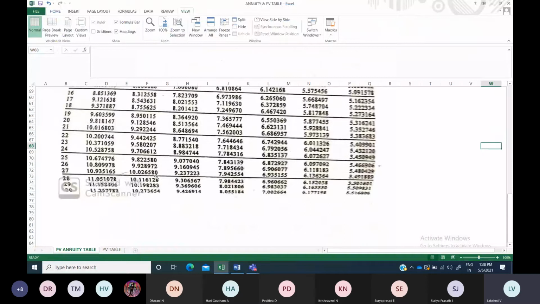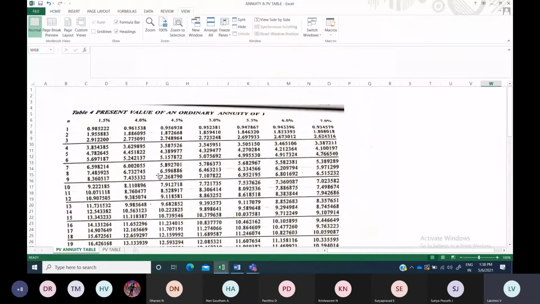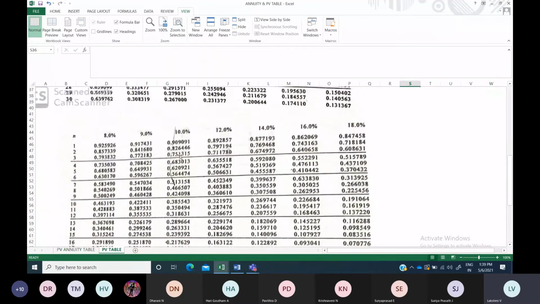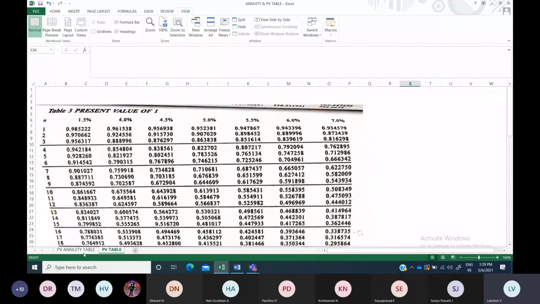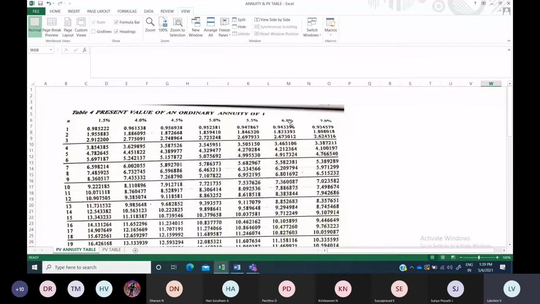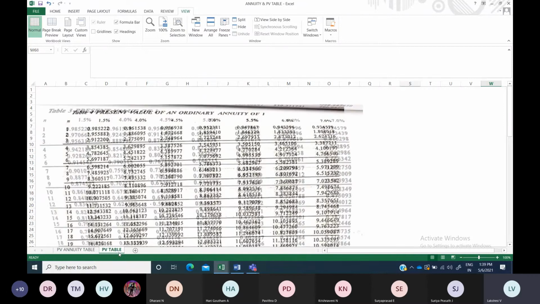Okay, so this will be the annuity table. This table will be available at the back of the financial management book or the management accounting book. There will be a future value table and a present value table. There will be a present value of rupee 1 table. The other one is present value of ordinary annuity of rupee 1. So which table you are referring to, and the concerned percentage and number of years, we should look at carefully. Okay, so this is the ordinary annuity table, and one more table is the present value of rupee 1 table.